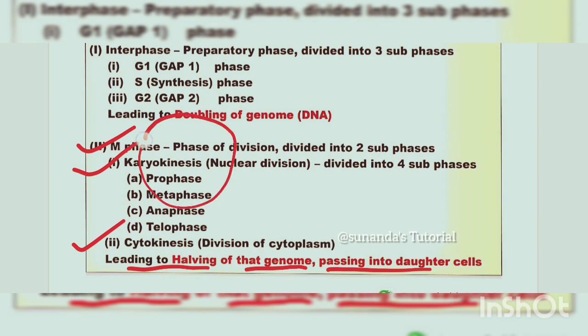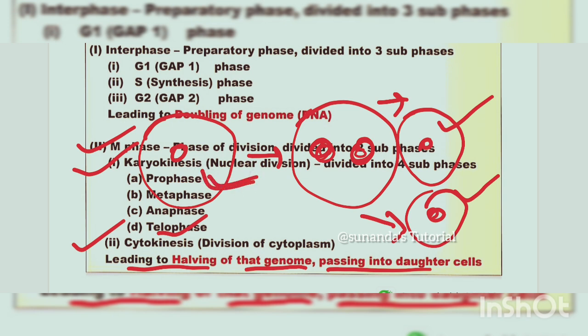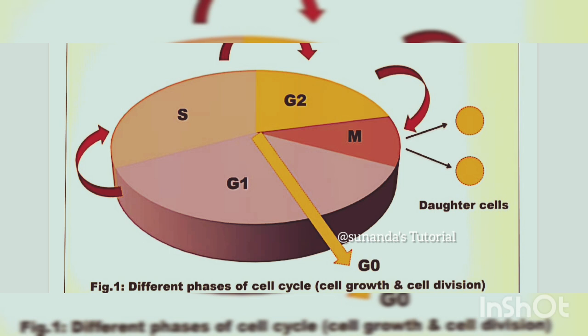So at first this is one cell. At first the nucleus divides into two. Next, the cytoplasm divides, forming two daughter cells. After cytokinesis, the cytoplasm divides, forming two daughter cells from one mother cell. Next, this is the diagrammatic representation of the cell cycle: at first interphase, which is divided into G1, then S, then G2. Next is the M phase, leading to the formation of daughter cells.